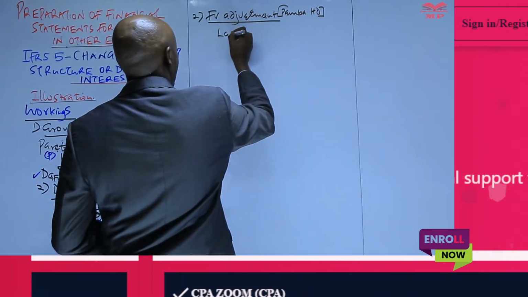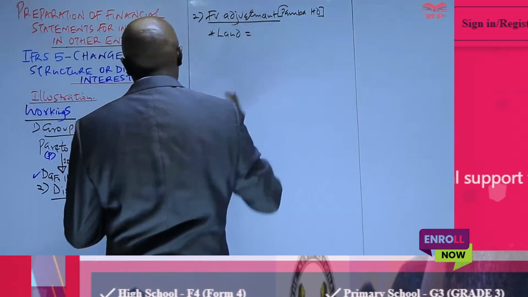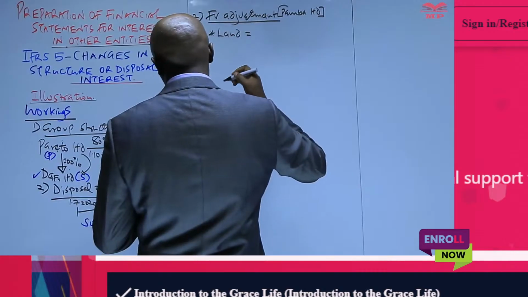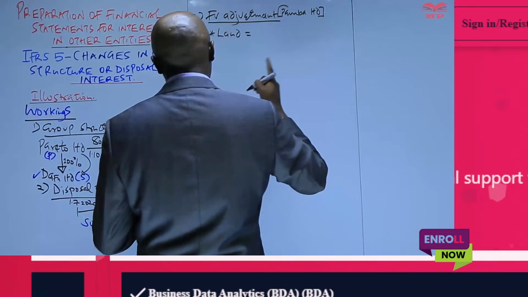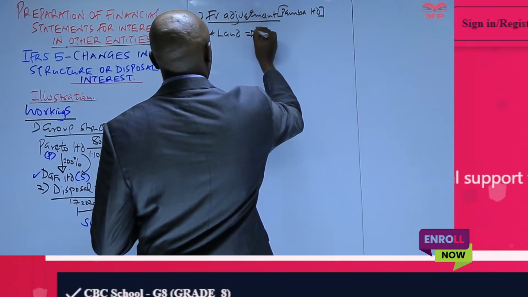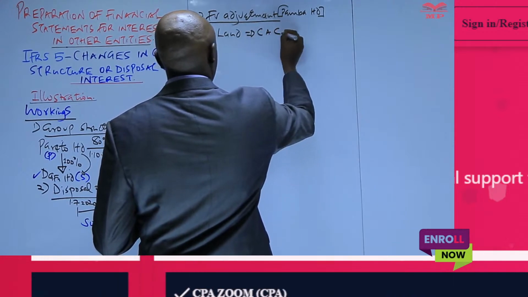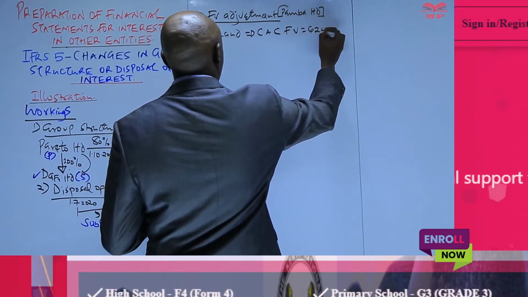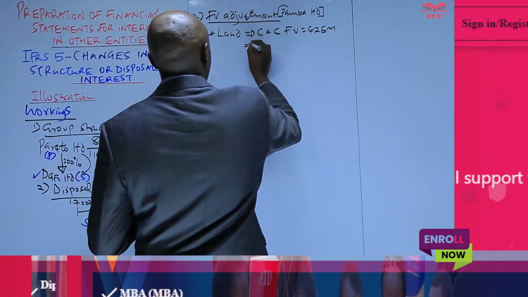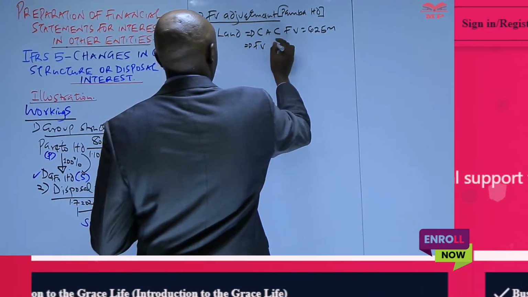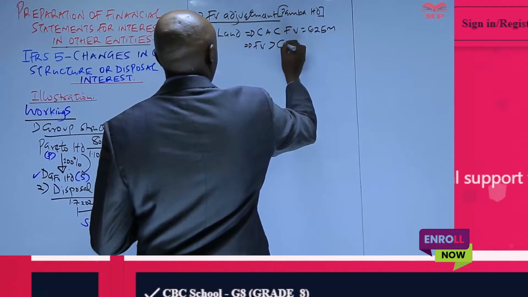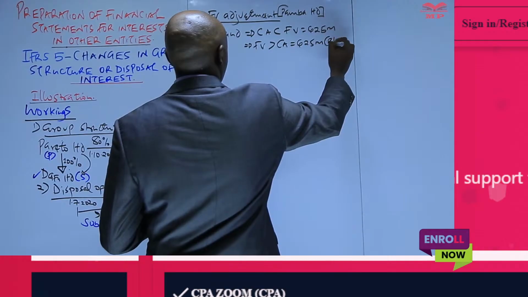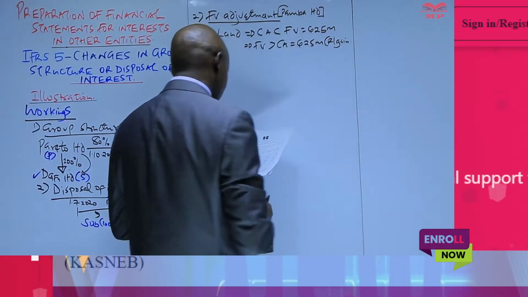So this is by PABA Limited, and the asset it revalued was land, and we are told that its carrying amount was 625 million less than the fair value. So in this case, the carrying amount was less than the fair value by an amount of 625 million. In other terms, we can say that the fair value was greater than the carrying amount by 625. So automatically what is this? This is a revaluation gain.